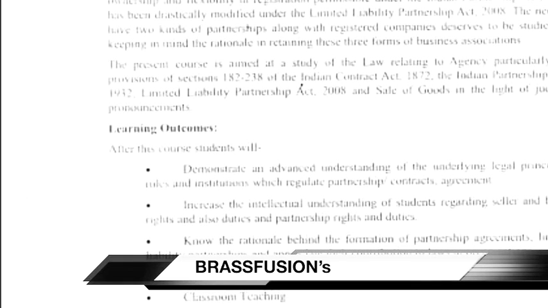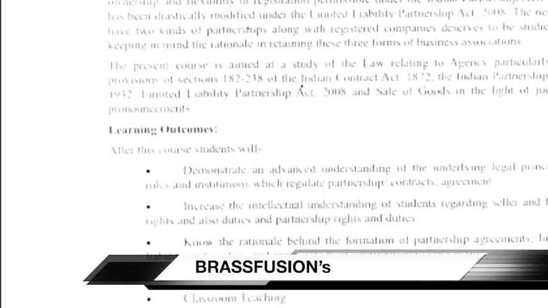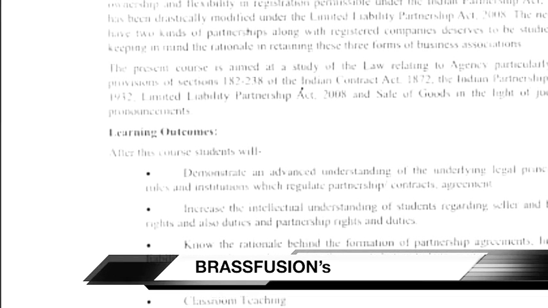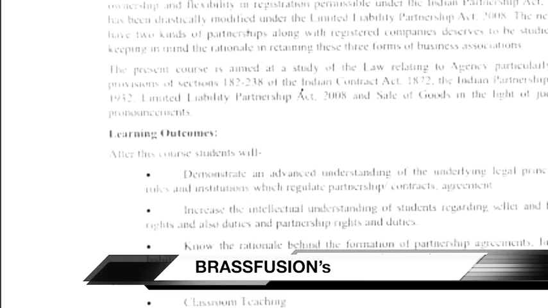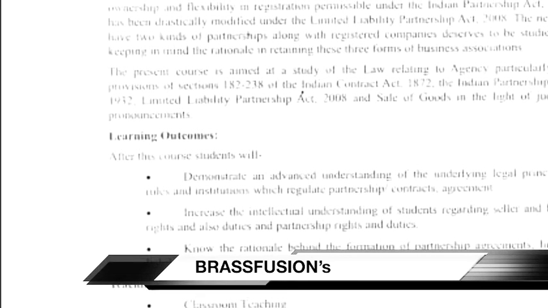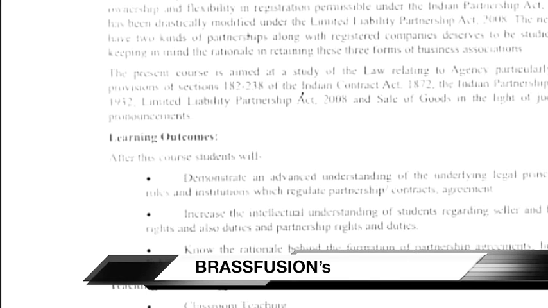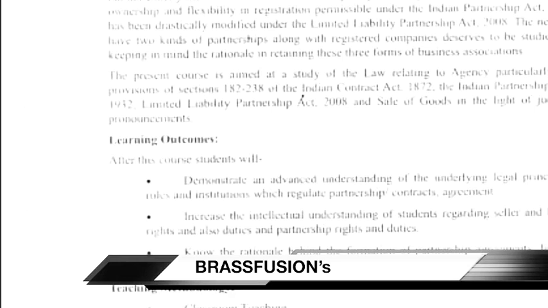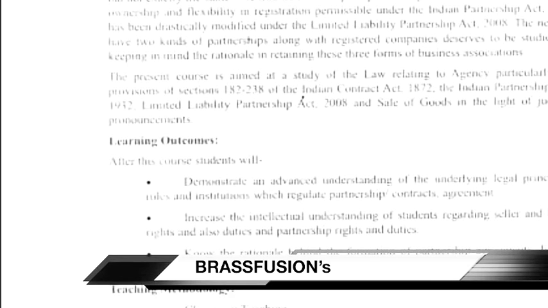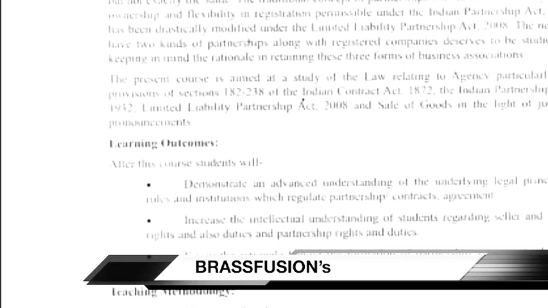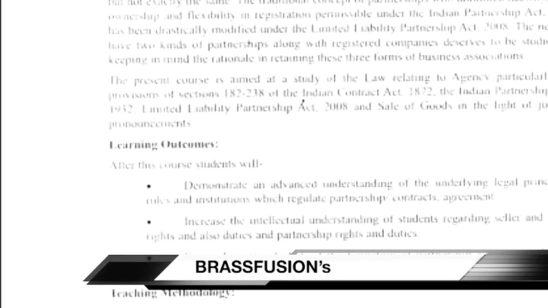But in 2013, as everybody knows, we got a new Companies Act, the Companies Act 2013. In it, Section 464 Clause 1 of your Companies Act lays down that the maximum number of people a partnership firm can have is 100.